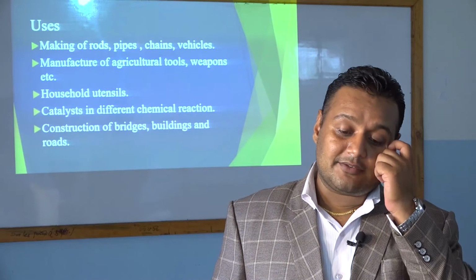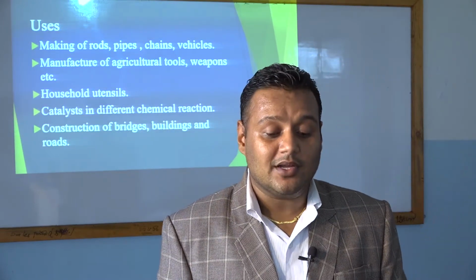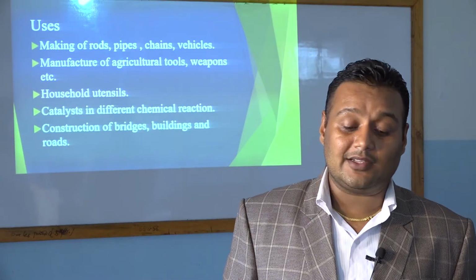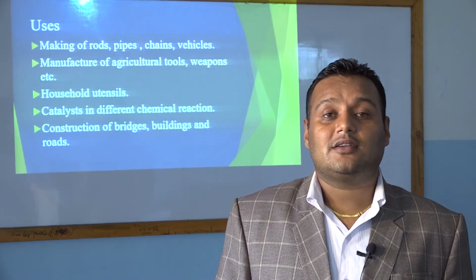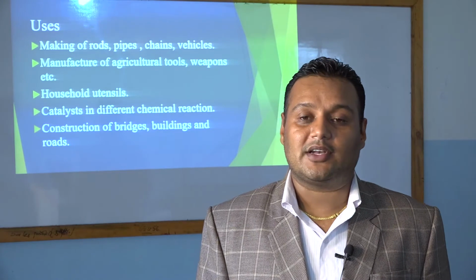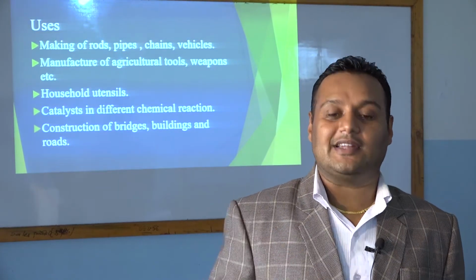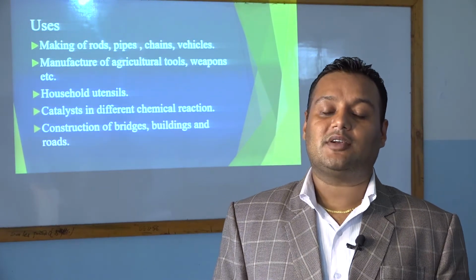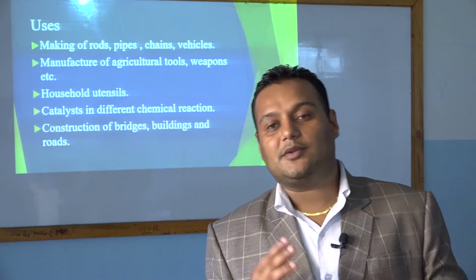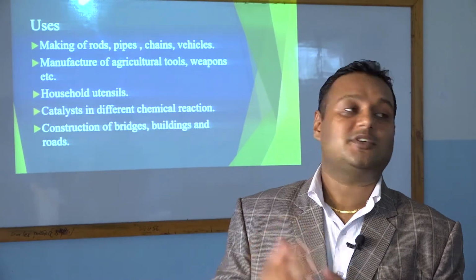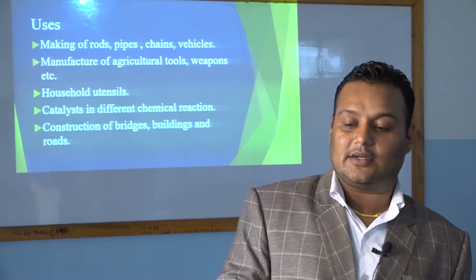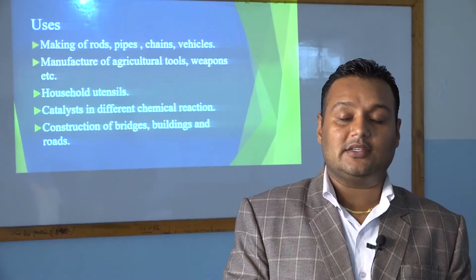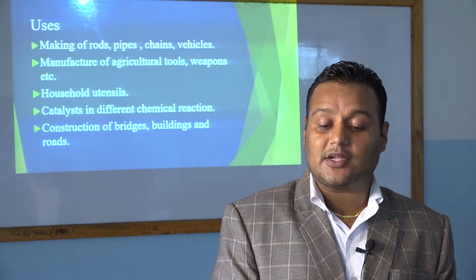And iron is used as a catalyst in different chemical reactions. This may be a new thing, but these words are familiar. Catalyst, you know the catalyst. Catalysts are those things which change the rate of a chemical reaction but don't take part in the chemical reaction. So in different chemical reactions, iron is needed. It may lower the speed of the chemical reaction or it may increase the rate of the chemical reaction. So it is used as a catalyst in different chemical reactions.